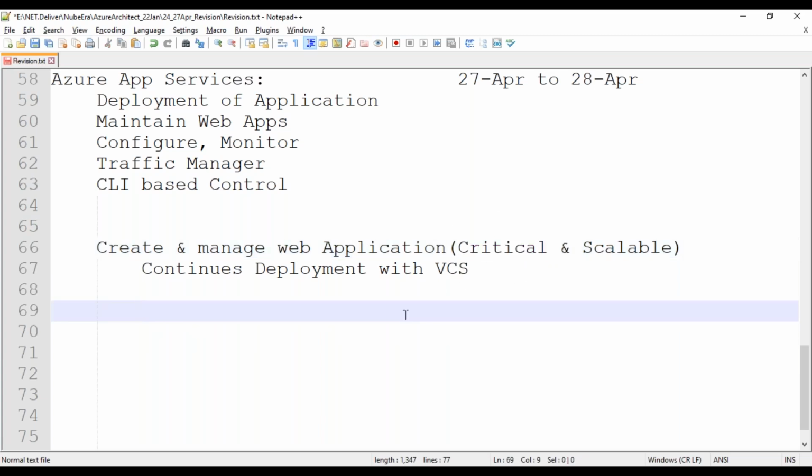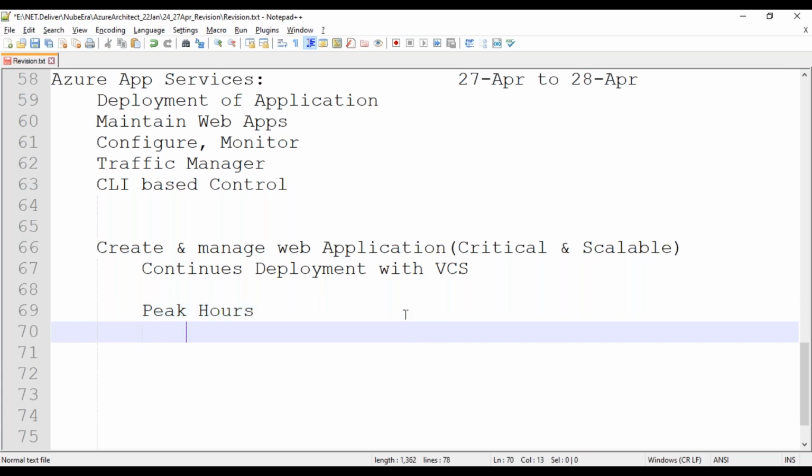So that time, what happens? We have something called peak hours. Suppose Diwali is starting, and suppose on 30 April we have Diwali. In Diwali we need more than 10 servers, otherwise our application might go down. This is called peak hours for us.